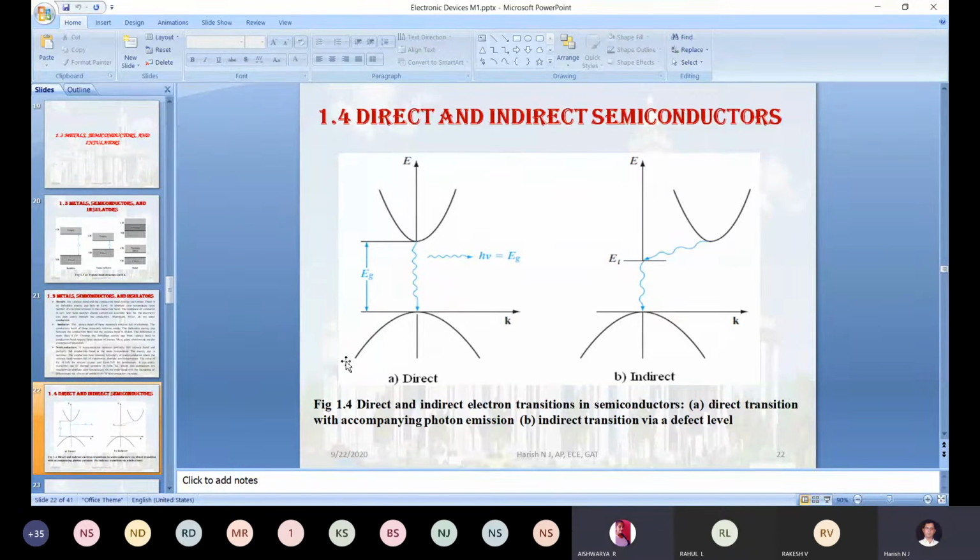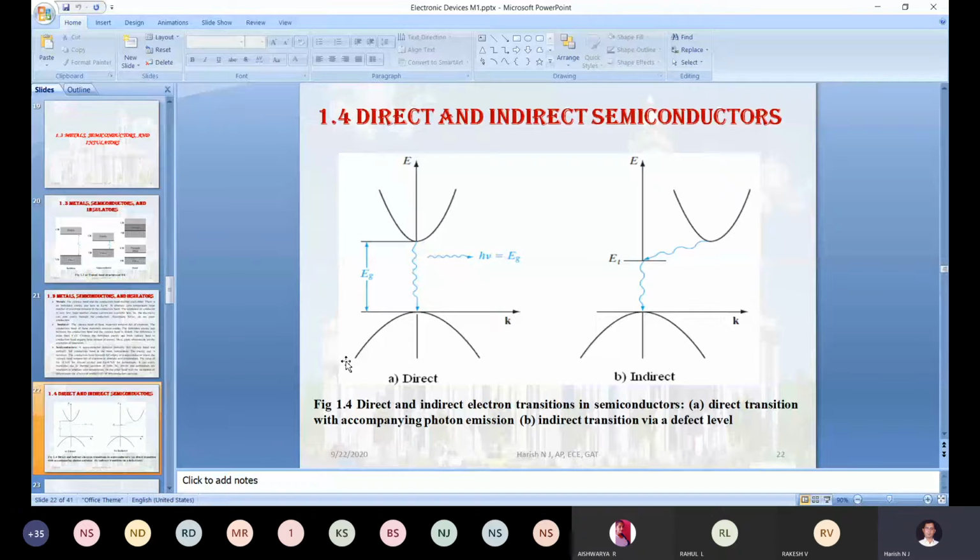In an indirect semiconductor, the electron travels through a defective state, so it interacts with the phonon. Then it loses the energy in the form of heat. So there is no light. In such a way we classify the direct as well as the indirect semiconductor.